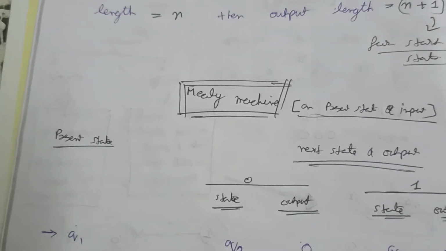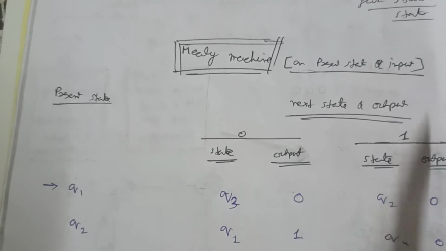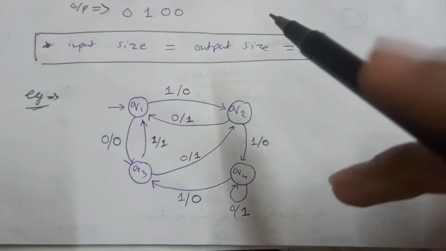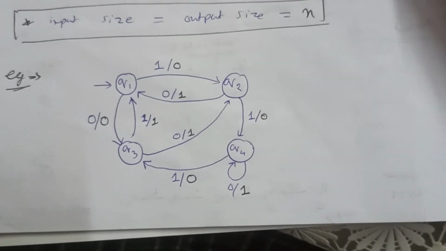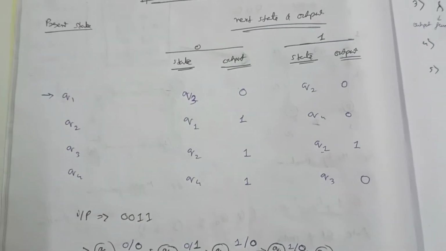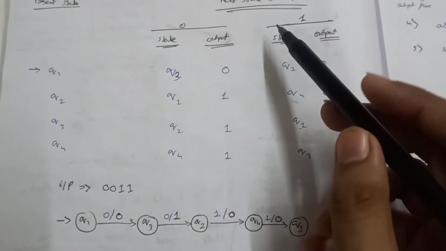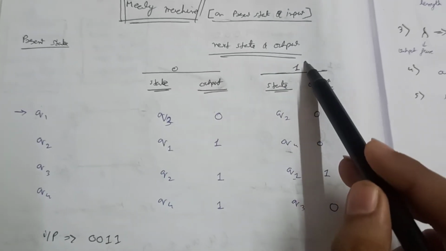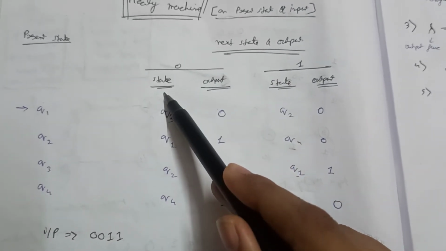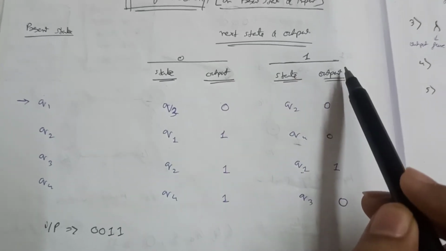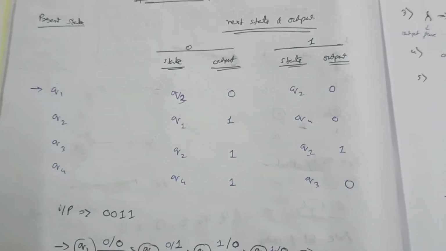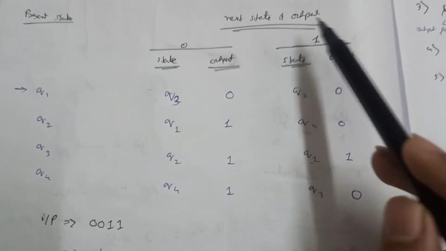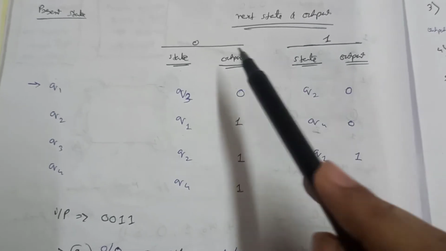And now see what the Mealy machine is doing. Similarly, I have drawn a Mealy machine here. You can easily make the table from here, and I have already shown you how to do that. But here is something new: for each input symbol 0 and 1 we are getting both a different state and a different output. So we have to show both here, because for the Moore machine we were getting just different states, and the output was the same for both, but here we are getting different outputs for different input symbols.